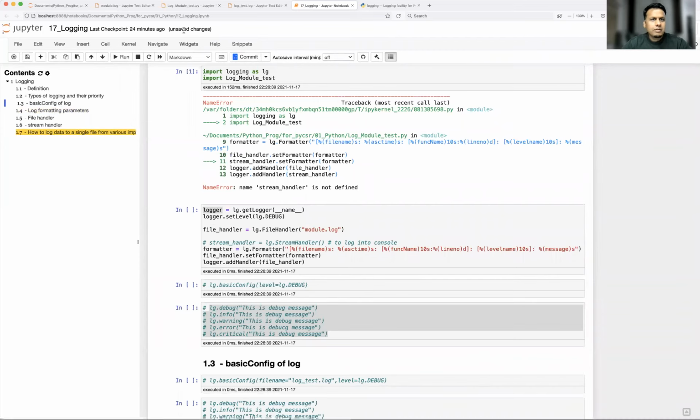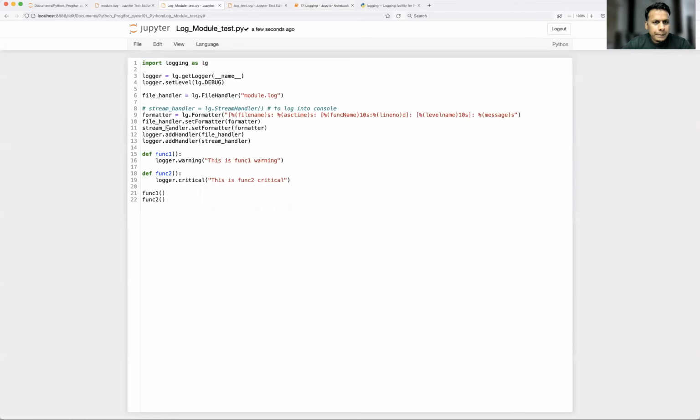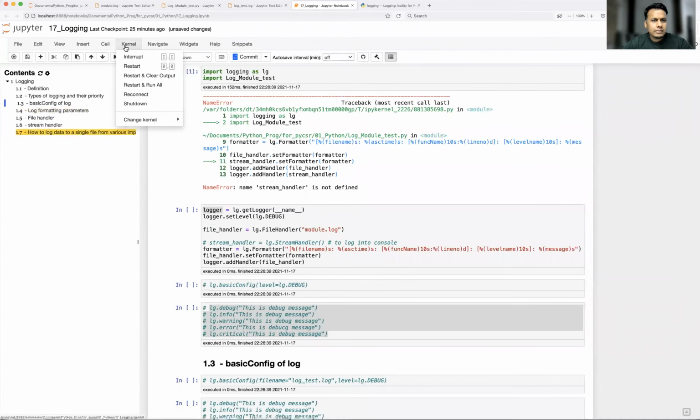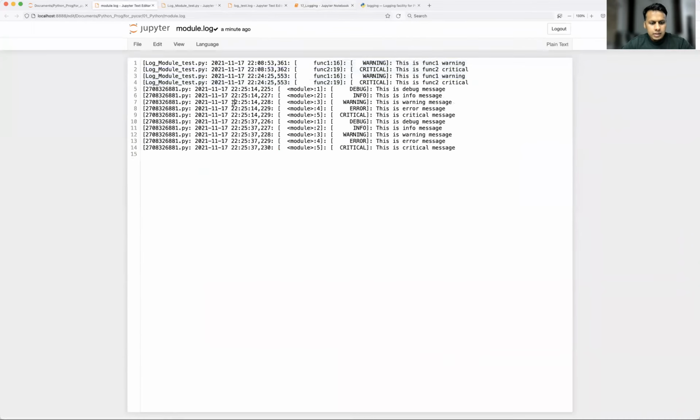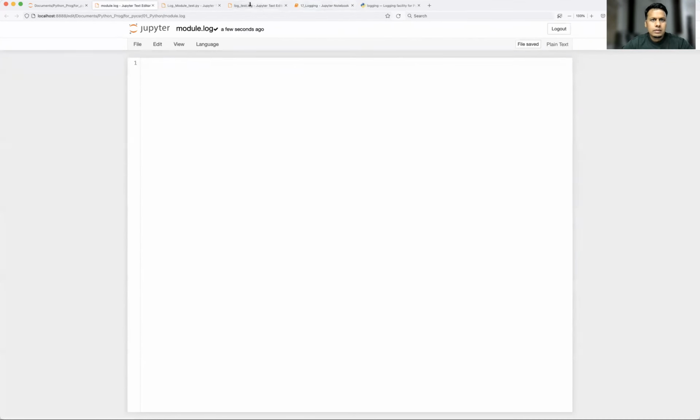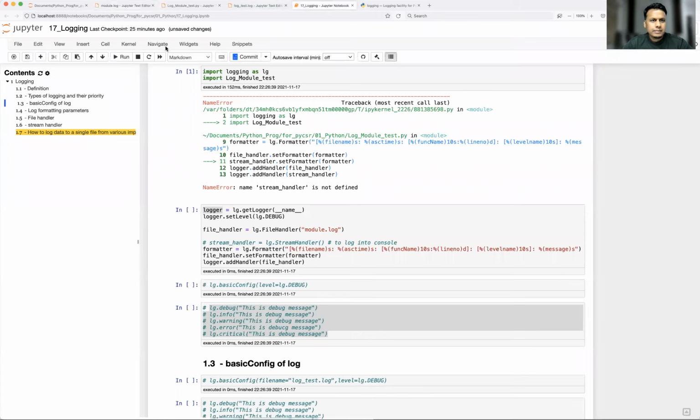Okay, stream handler is not defined. Where is it not defined? I forgot to uncomment this. Yeah, let's save it, because we have to create the stream handler object also, right? Log into console. Yeah, now let's run it. I will delete all those logs and let's create from fresh.